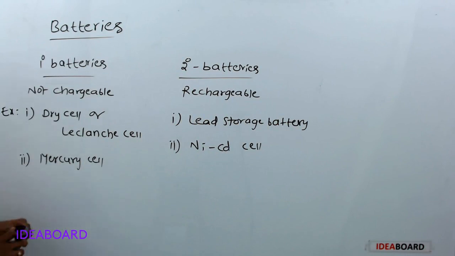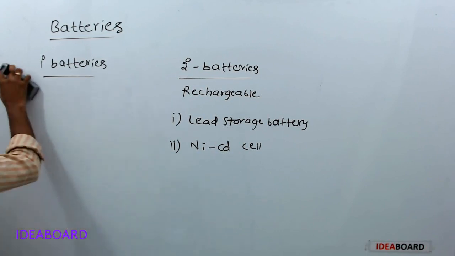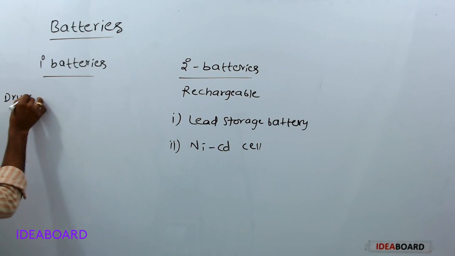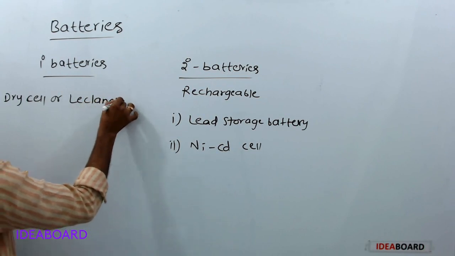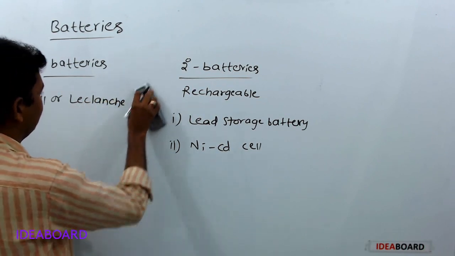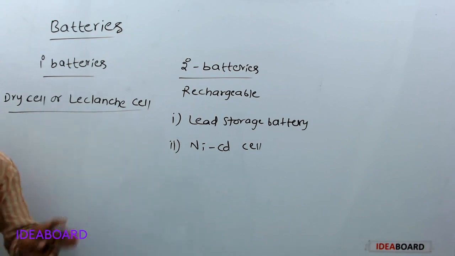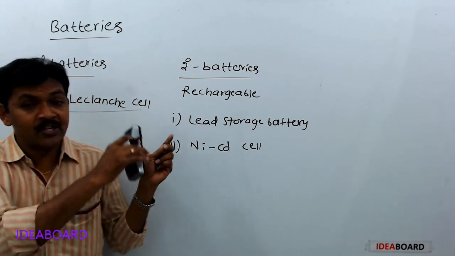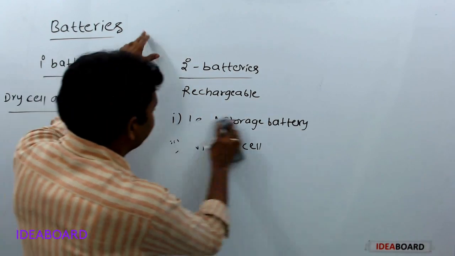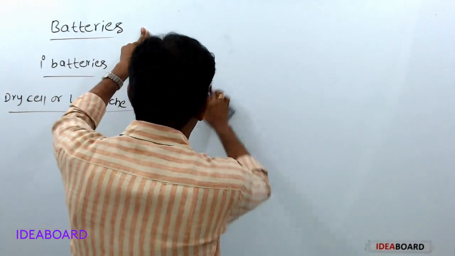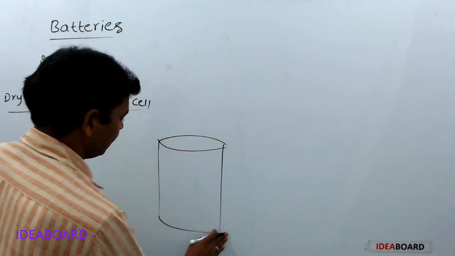First, let me explain the dry cell or Leclanche cell. In this dry cell, one zinc container, a zinc vessel, is there.